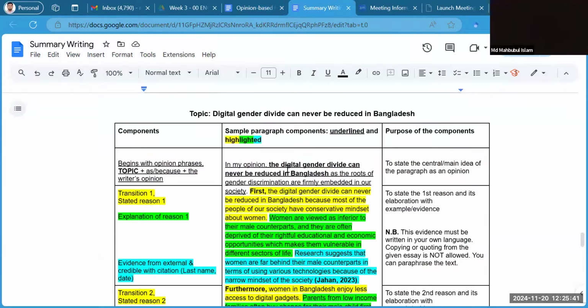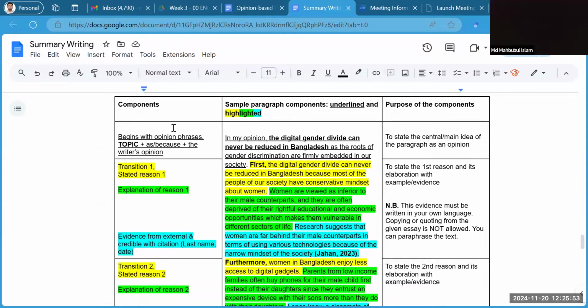Anyway, I'm moving back to the topic. Our topic in the question was that digital gender divide can never be reduced in Bangladesh. So see how I started. I started with the topic sentence, which, if you look carefully, I have underlined here. And what do we have in the topic sentence?